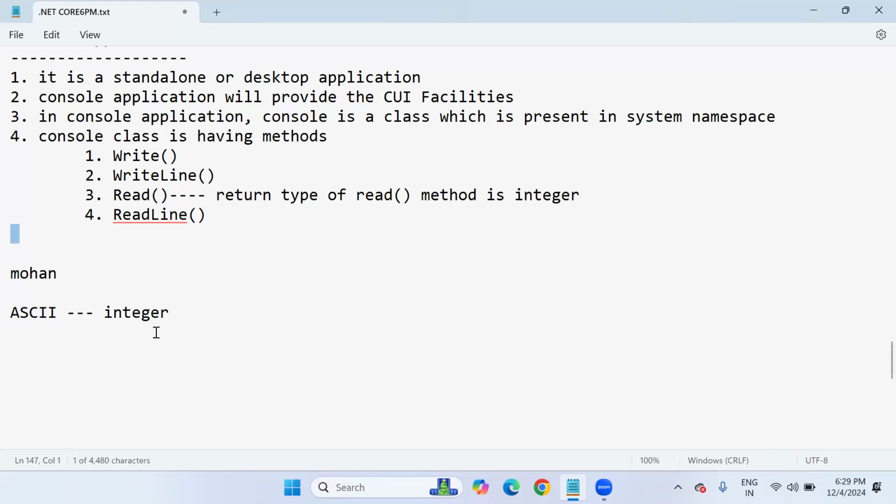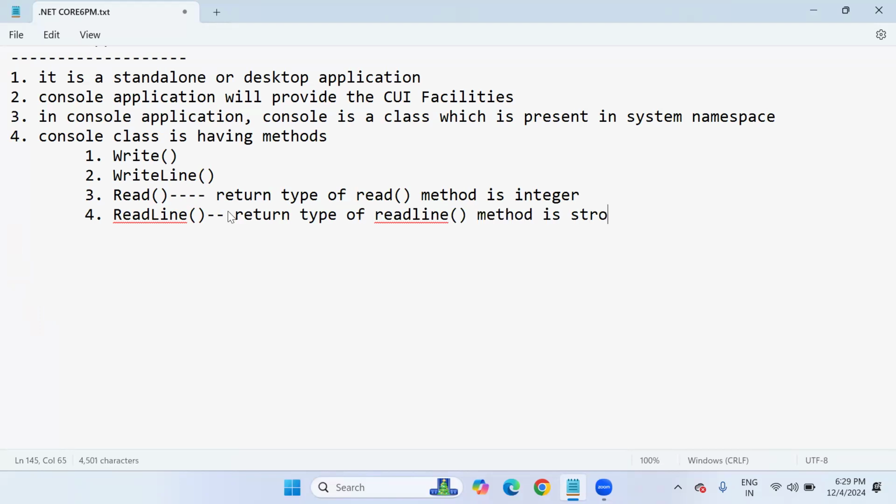And if we use the readline method instead of the read method, the readline method is used to read the whole group of characters at once. Complete characters you can read, sir, with the readline method. So the return type of the readline method is string. Got clarity? This is the main difference between the read method and the readline method. The return type of the read method is integer, and the return type of the readline method is string only.